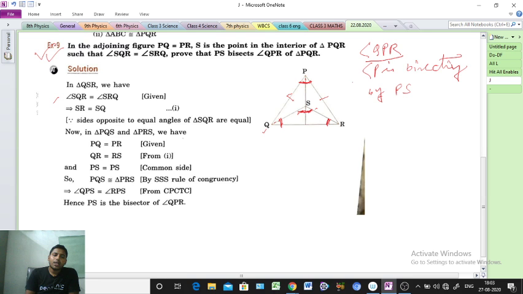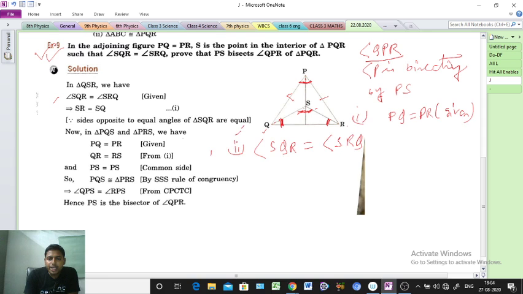Angle Q, the opposite side in triangle SQR is SR. Angle SQR, opposite side is SR, equal to angle SRQ, meaning angle R, opposite side is SQ.